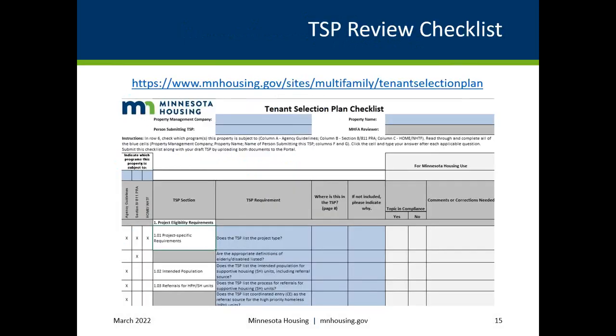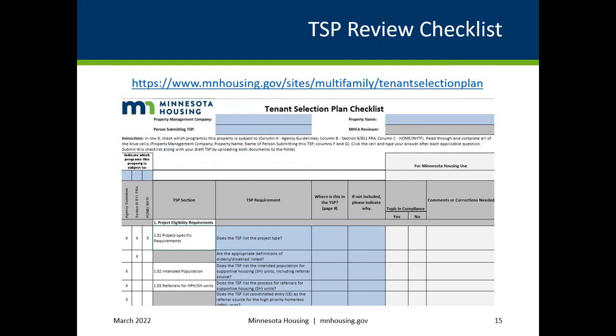TSP Review Checklist. To assist owners, agents in developing a TSP that reflects the guidelines reviewed in this training, Minnesota Housing has created a TSP checklist. The checklist acts as a guide to show what each individual property must adhere to based on Minnesota Housing guidelines, as well as the TSP requirements of federal funding sources that we administer and monitor for TSP compliance.